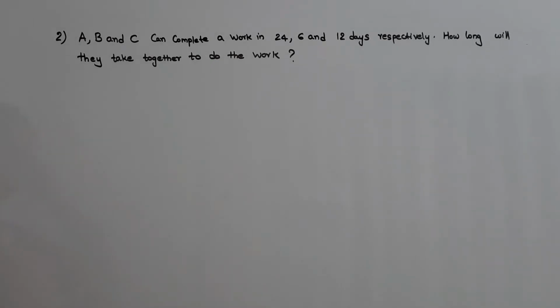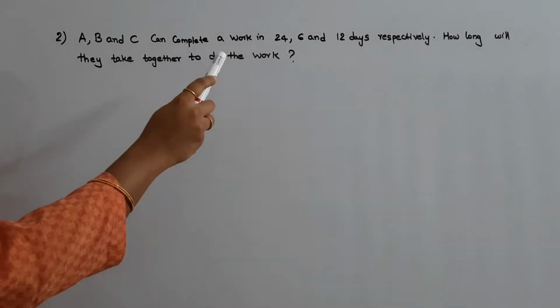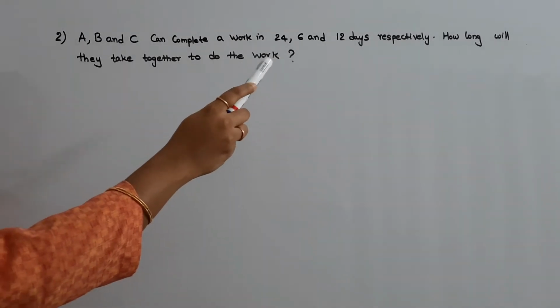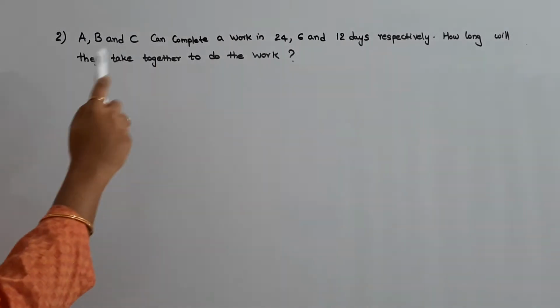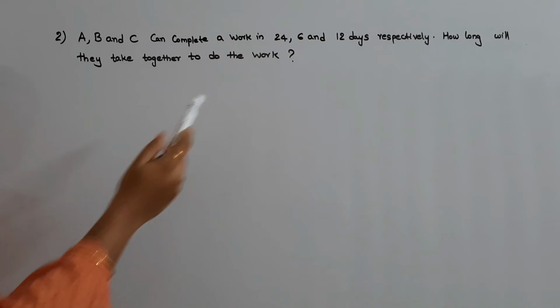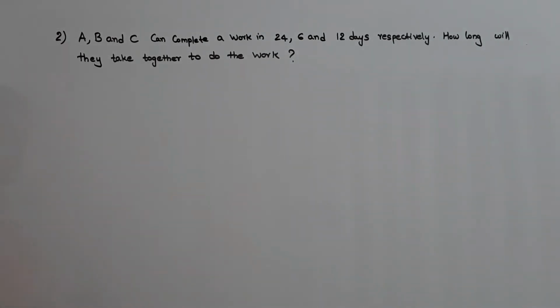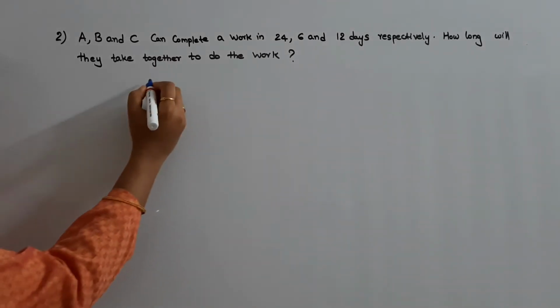The next question is, A, B and C can complete a work in 24, 6 and 12 days respectively. How long will they take together to do the work? This question is similar to that of the previous question. The only difference is that here 3 members are given instead of 2. Let us see how we can solve it fast.